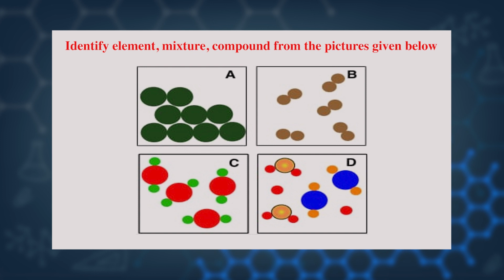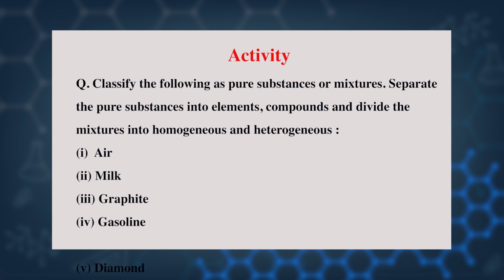Identify the element, mixture and compound from the picture given below. Tell me, what is the picture of A? It represents an element, B is a compound of two same elements, C is a compound of two different elements, and D is a mixture. Wonderful.